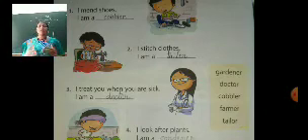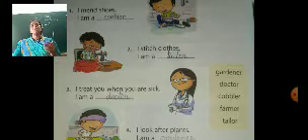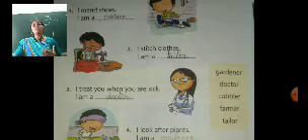Next one is the tailor. I stitch clothes. The clothes which you wear every day in your life are all stitched by the tailor. They make beautiful designs of your clothes. So the work of the tailor is that they stitch the clothes. The person who stitches the clothes is called a tailor.